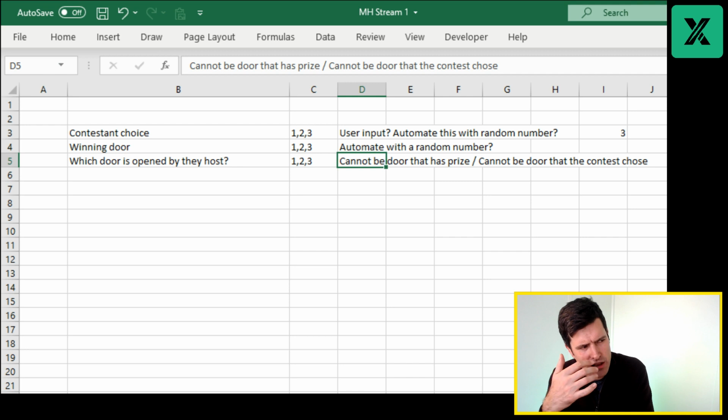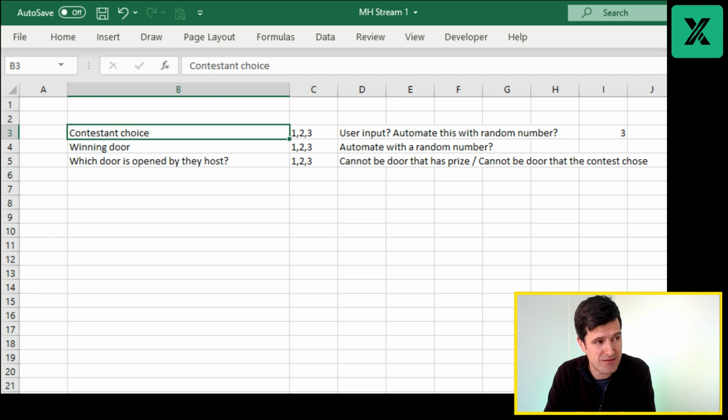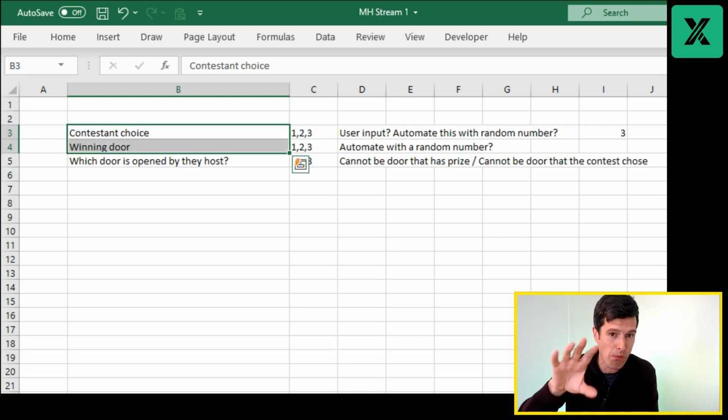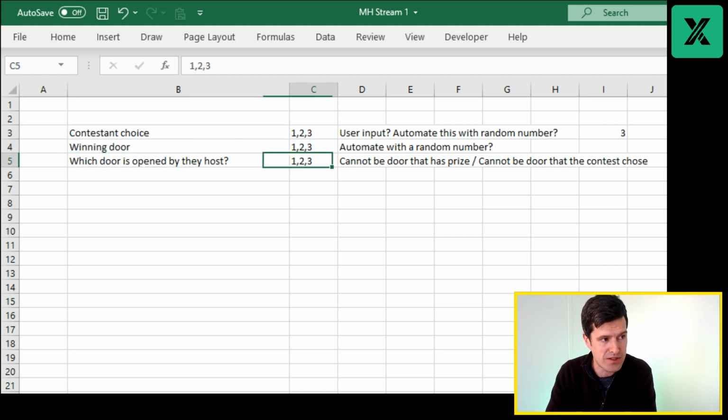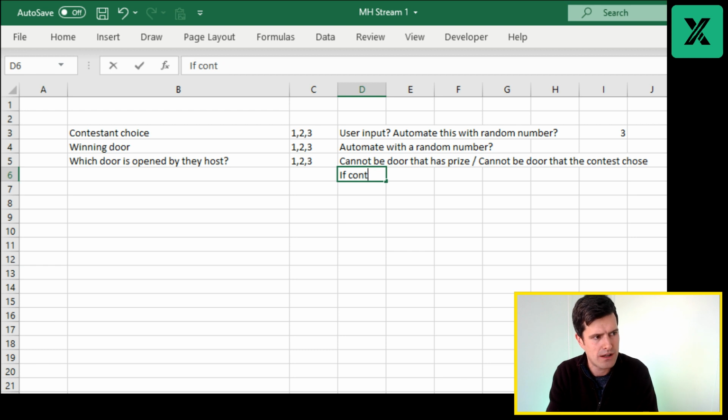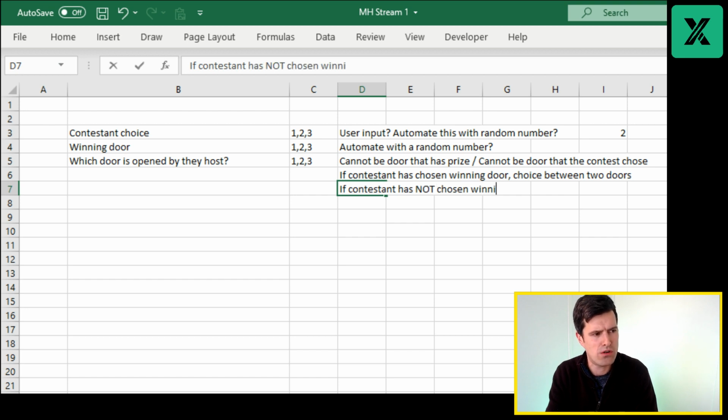Okay, interesting. So if we think about that logically, how else could we put that? Well, if the contestant has chosen the winning door, and of course the model knows this and the host knows this, but the contestant doesn't, then we need a choice between the other two doors. Let's write this down. If contestant has chosen winning door, choice between two doors. And if contestant has not chosen winning door, it is the remaining door.